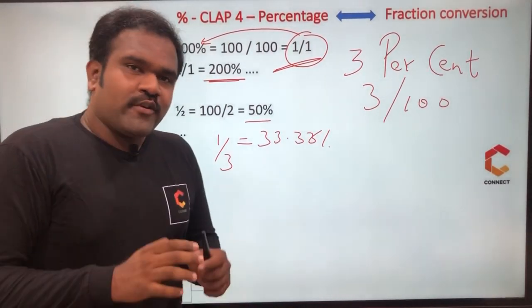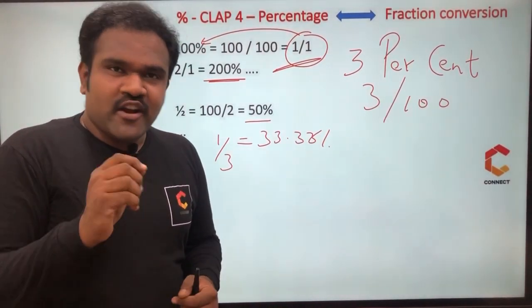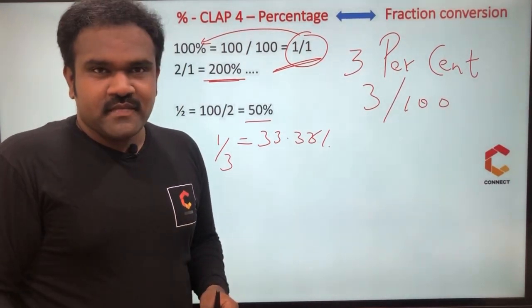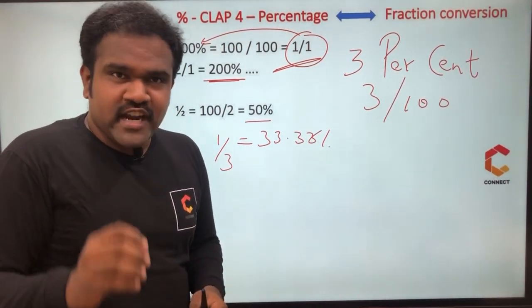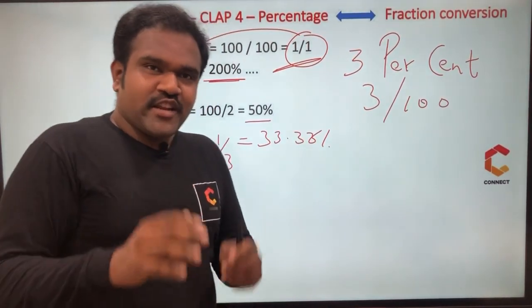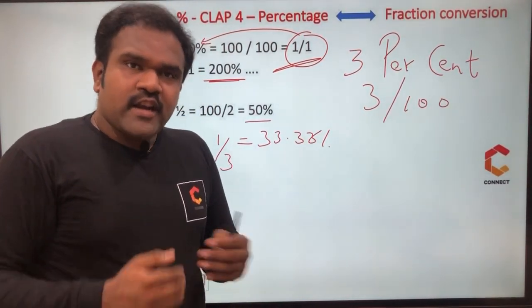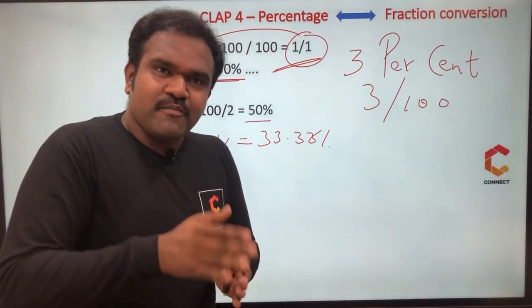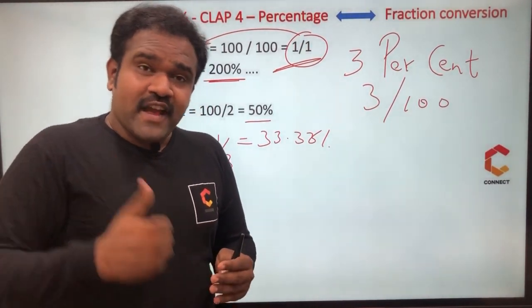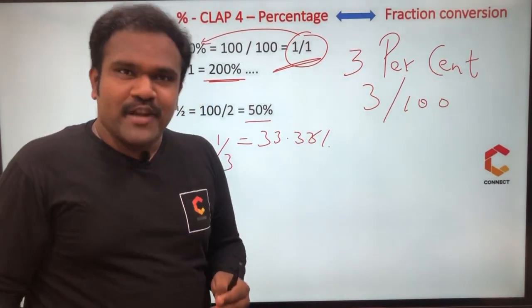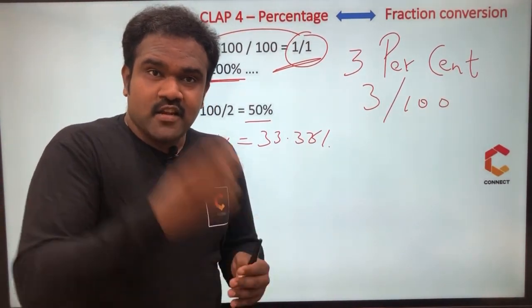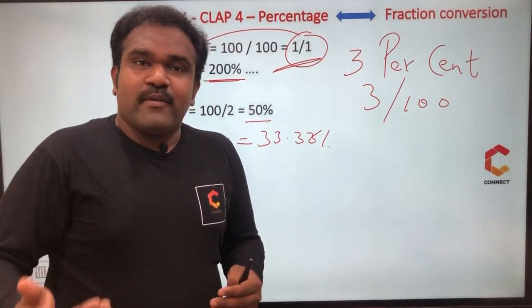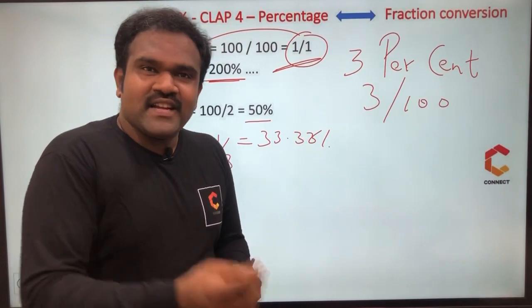So for your competitive exam preparation, you have to be very clear with 1 by 1 to 1 by 15 conversion. All these values should be at your fingertips. So calculate all these values in your notebook, and please learn this both ways. If I ask you the percentage value, you must be able to say the fraction value. If I ask you the fraction value, you must be able to say the percentage value. If I ask you 1 by 8, you must be able to say 12.5%. If I ask you, for example, 9.09%, you must be able to say 1 by 11 instantly.